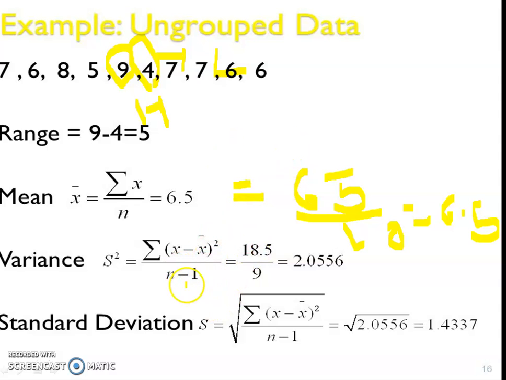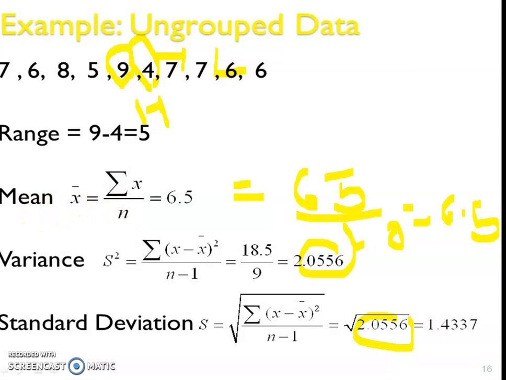These elements are less than 30, that's why I take 9, because 10 minus 1 is 9. For xi minus x bar bracket square, we have to put the xi column and there take the x bar bracket square, and 18.5 is the column total. So the variance is 2.0556. For standard deviation, we have to take the square root of this term. Same formula, but I write here the square root of summation xi minus x bar whole bracket square upon n minus 1. We already have the variance, we put the value here. So we have derived 1.4337.